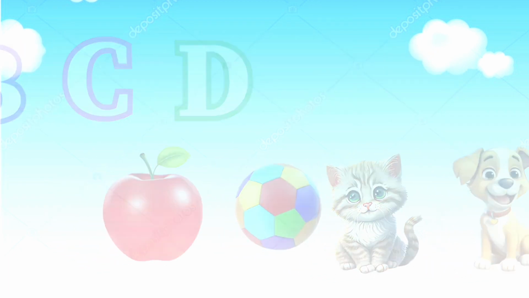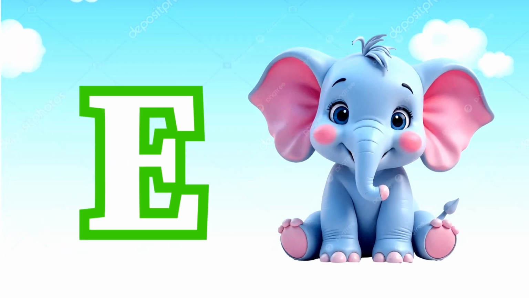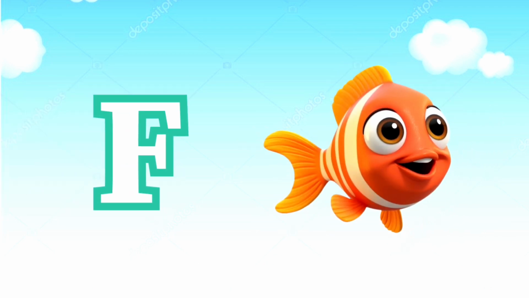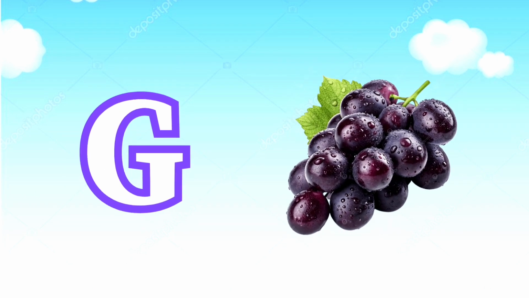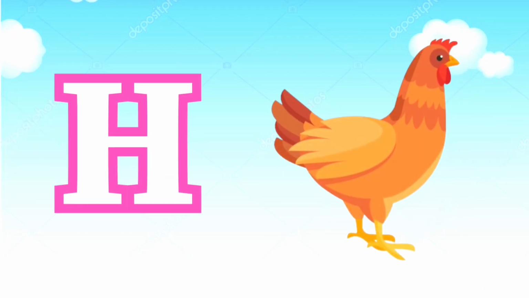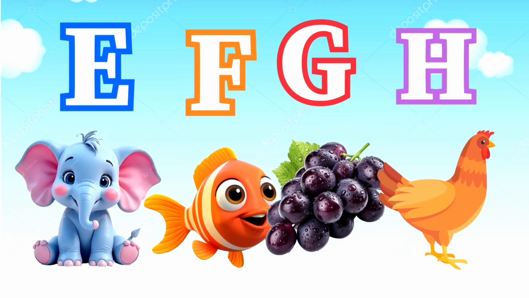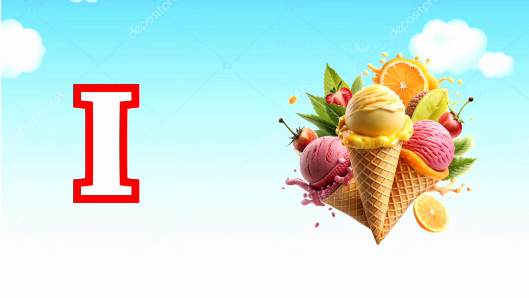E for elephant. Egg. F for fish. G for grapes. H for hen. I is for ice cream. J is for jump.